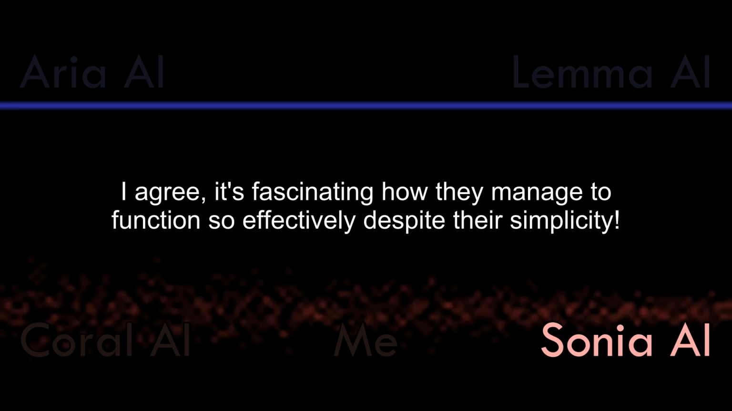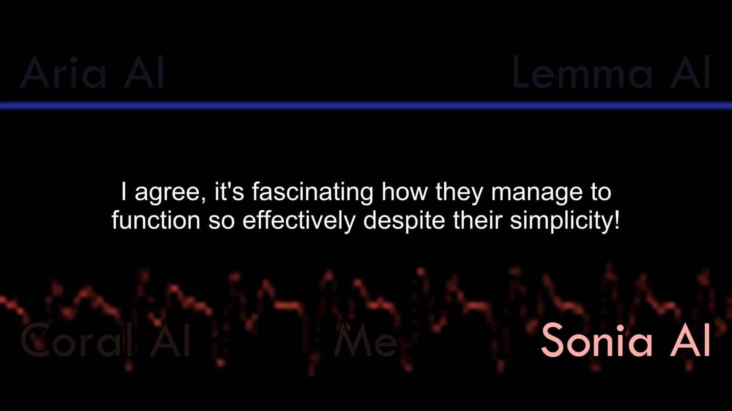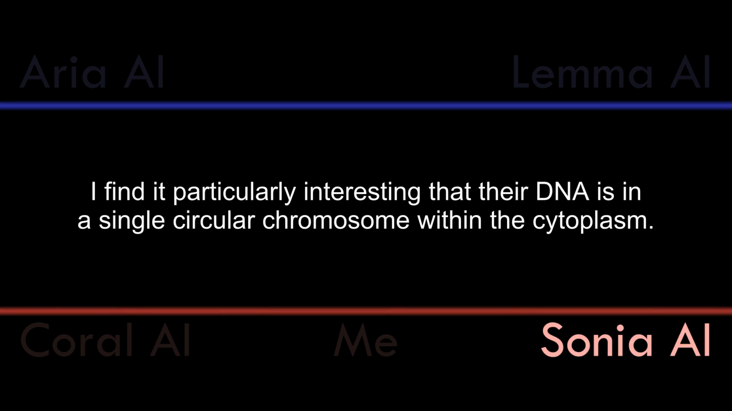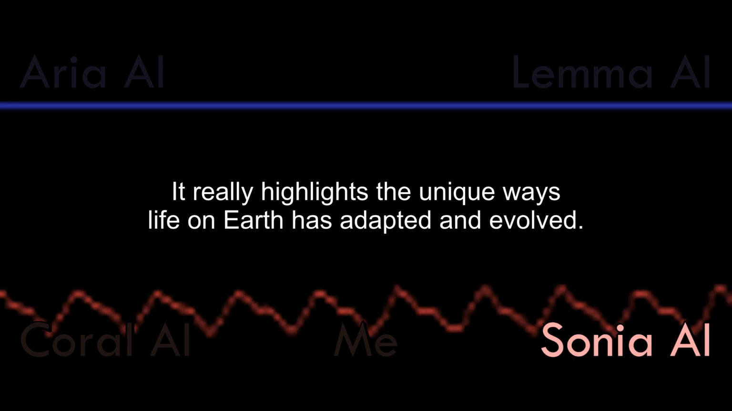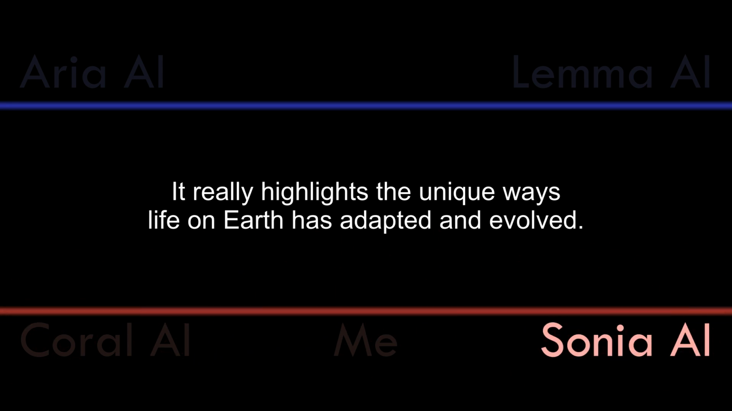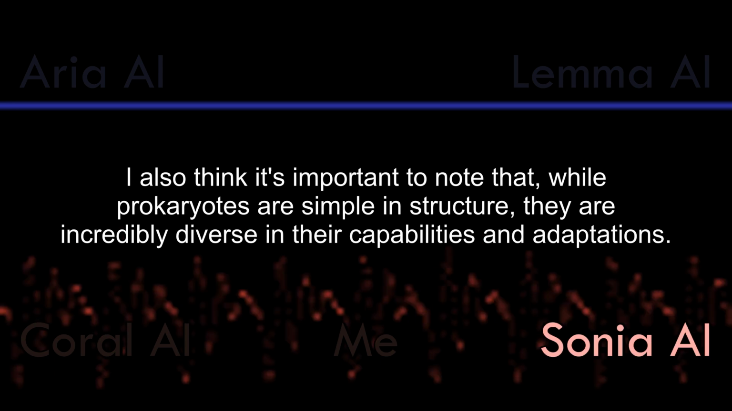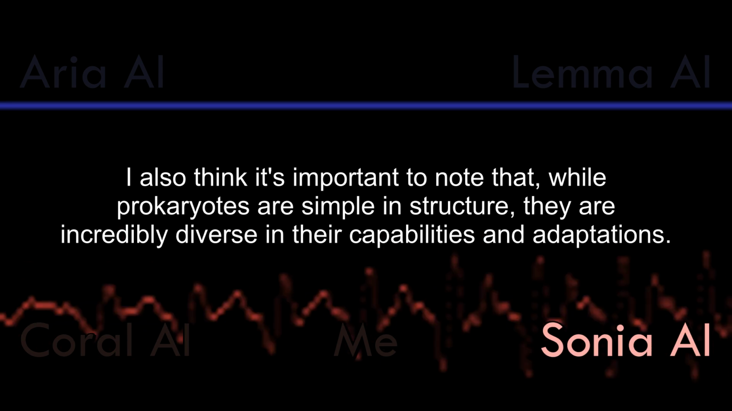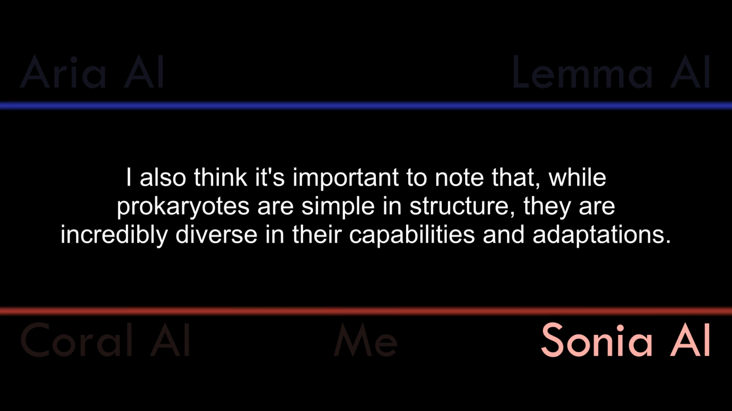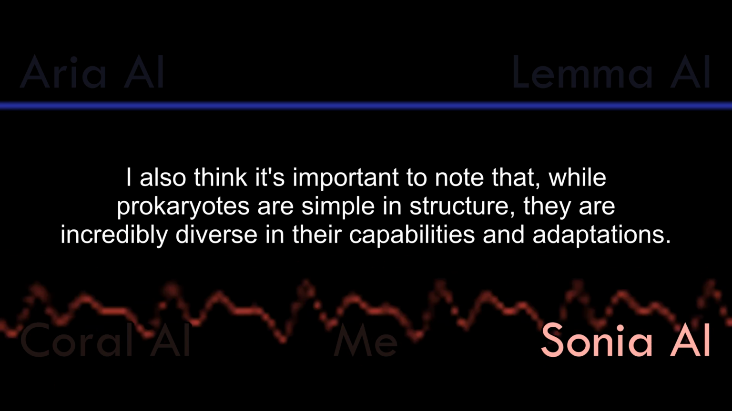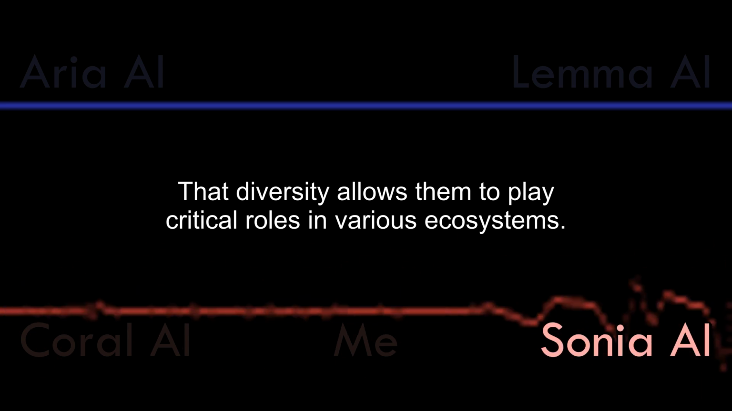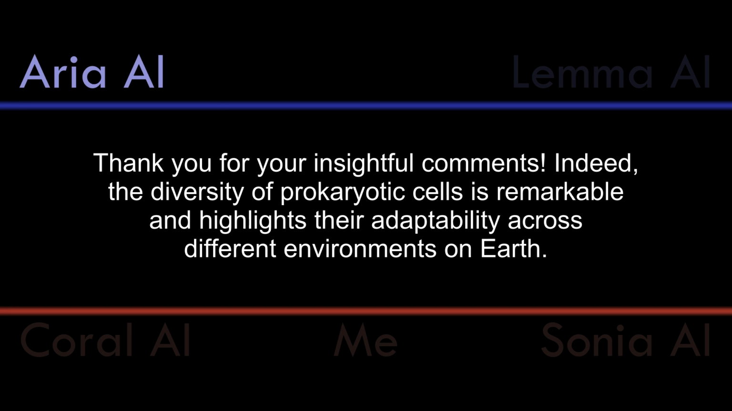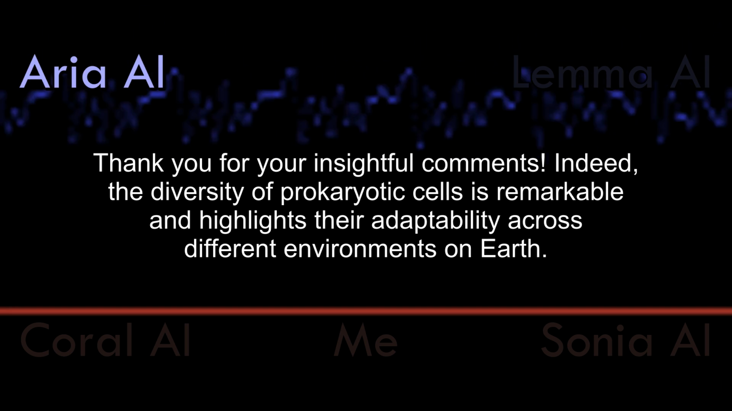I agree. It's fascinating how they manage to function so effectively despite their simplicity. I find it particularly interesting that their DNA is in a single circular chromosome within the cytoplasm. It really highlights the unique ways life on Earth has adapted and evolved. I also think it's important to note that, while prokaryotes are simple in structure, they are incredibly diverse in their capabilities and adaptations. The diversity allows them to play critical roles in various ecosystems. Thank you for your insightful comments.